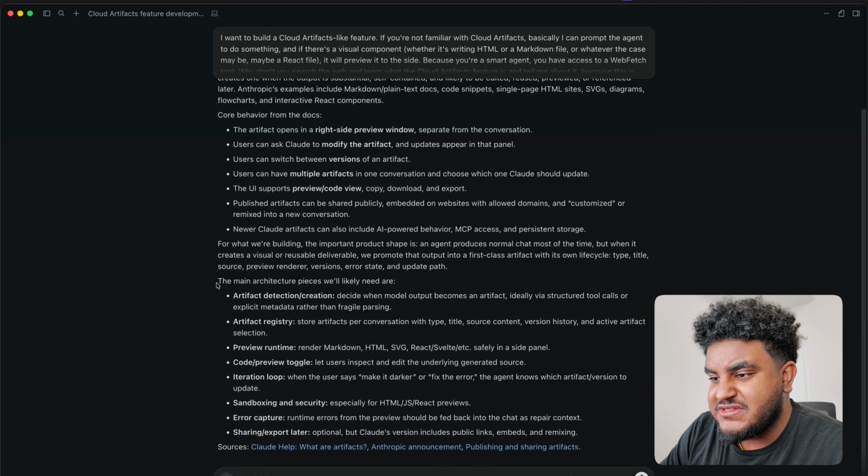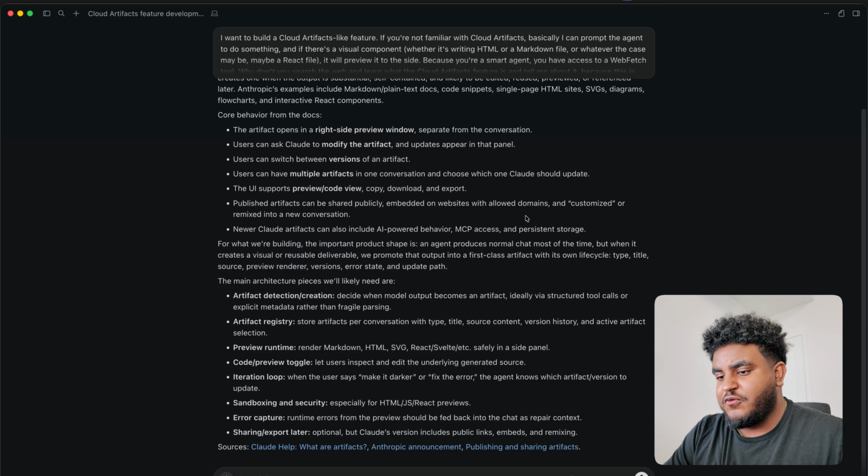The main architecture pieces will likely need artifact detection and creation, makes sense, artifact registry, preview runtime, code preview toggle, iteration loop, sandboxing and security, error capture, and sharing export later. Okay, so far, we're good.